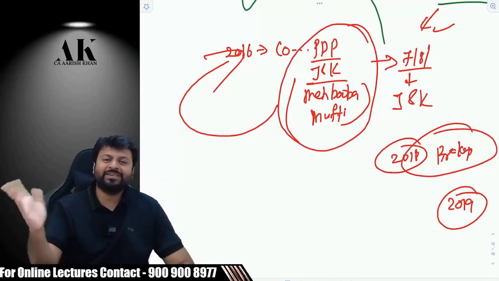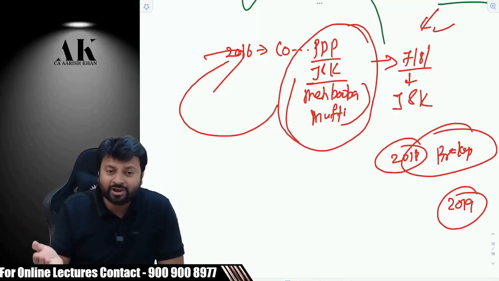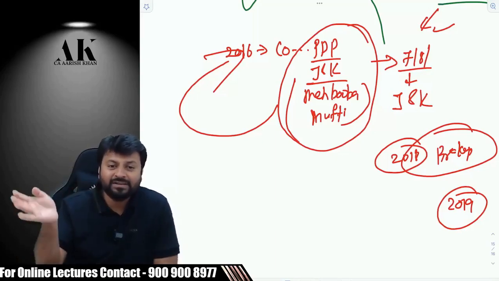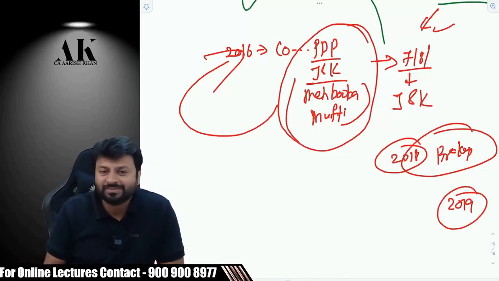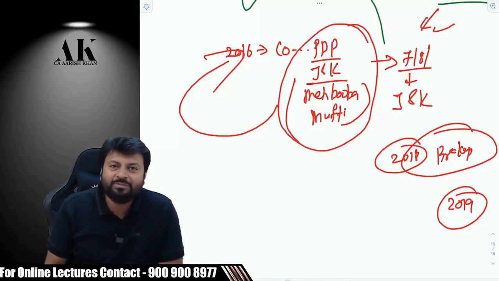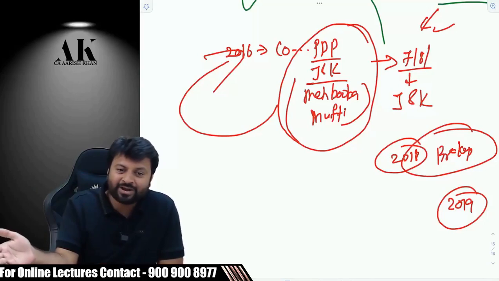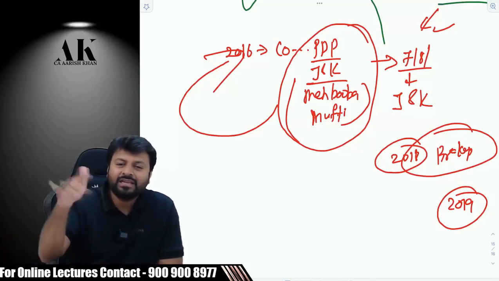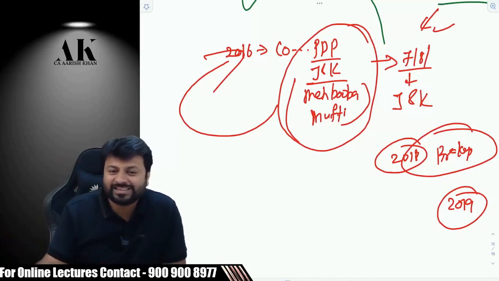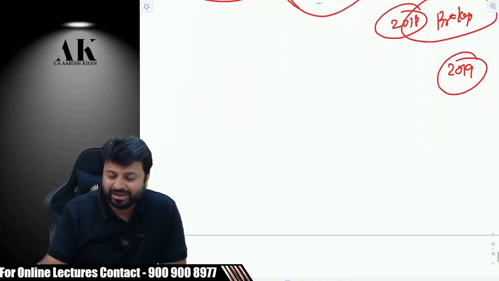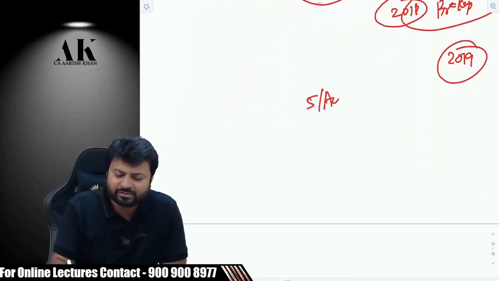Now the intention is very clear. Anybody who understands taxation law and who understands politics will appreciate this move of the government. Otherwise, it would have been impossible to implement what? GST in the state of Jammu and Kashmir. So to implement the GST in the state of Jammu and Kashmir, they first joined hands with the J&K government, implemented it smoothly, then left them. This is the strategy that the government has followed. Now, after that, on 5th of August, I guess 2019, right?